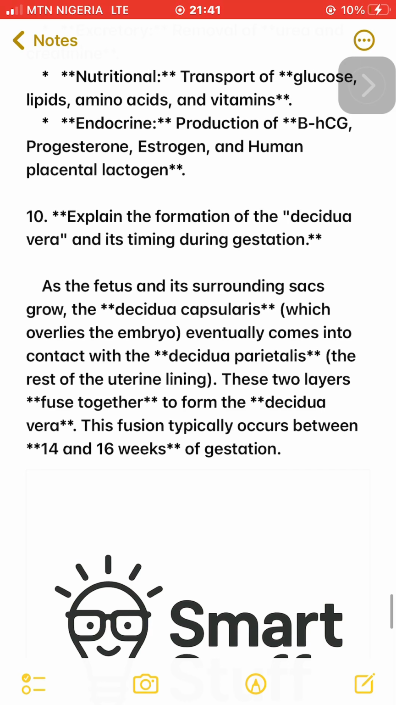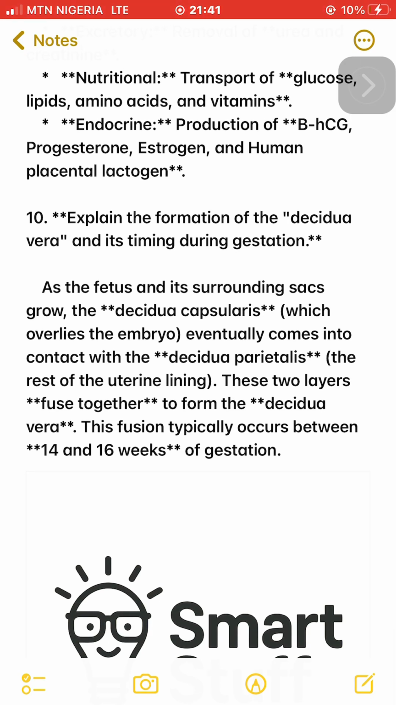10. Explain the formation of the decidua vera and its timing during gestation. As the fetus and its surrounding sacs grow, the decidua capsularis, which overlies the embryo, eventually comes into contact with the decidua parietalis, the rest of the uterine lining. These 2 layers fuse together to form the decidua vera. This fusion typically occurs between 14 and 16 weeks of gestation.